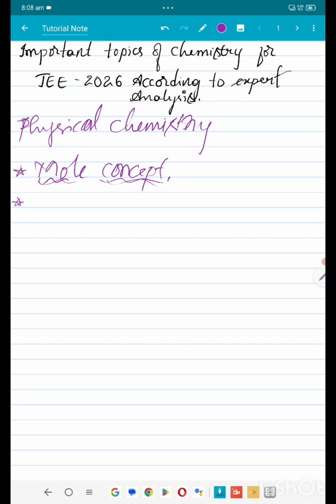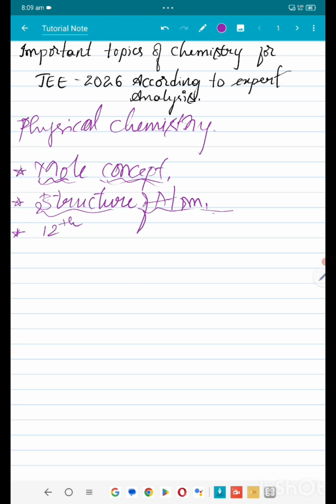And then I would like to consider structure of atom, and you can cross check that one. You'll usually have around one or two questions out of structure of atom, at least one question. It is considered easy because you will see the same structure of atom in your physics as well. So it is quite easier for you to manage the structure of atom concept from both physics and chemistry.